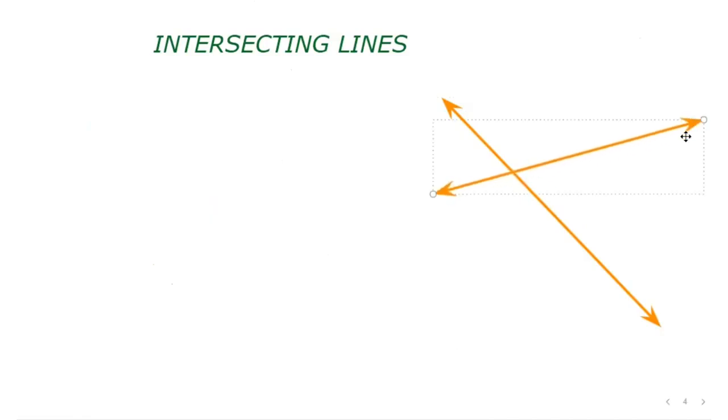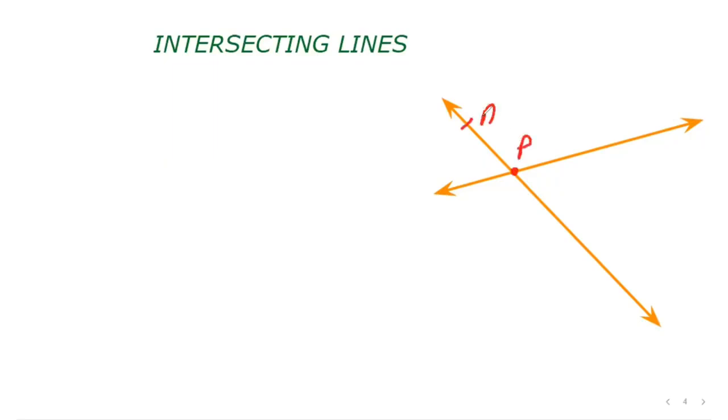Let us see what are intersecting lines. Two lines that are not parallel. That is, we can have like this also. Two lines that are not parallel are called intersecting lines, right? They will meet each other at a particular point. Here they are meeting at point P.